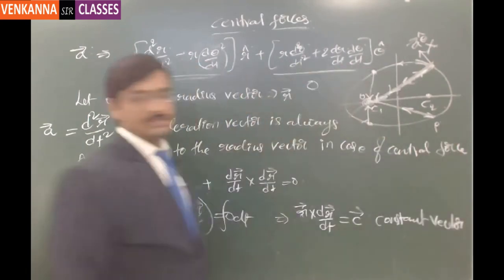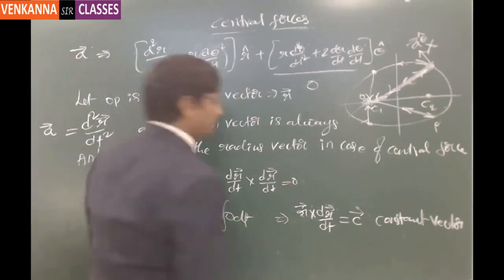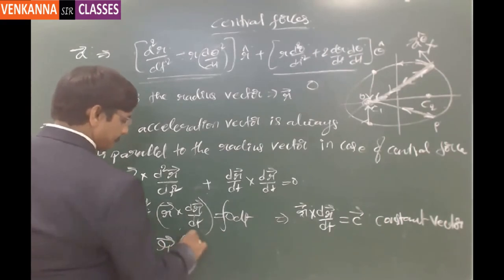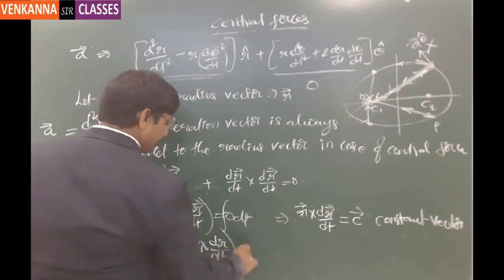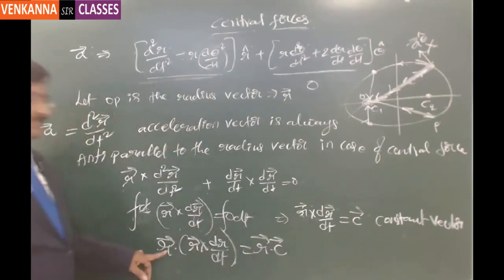So this is a constant vector. Now from this constant vector, if I take r dot on either side, this is r dot r cross dr by dt.